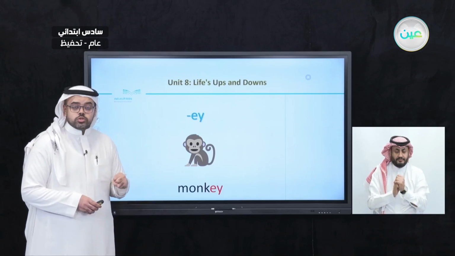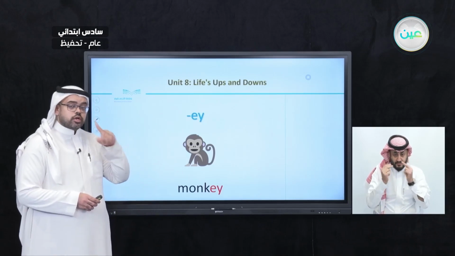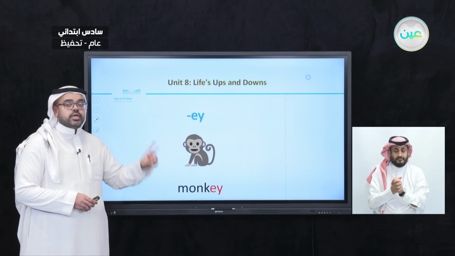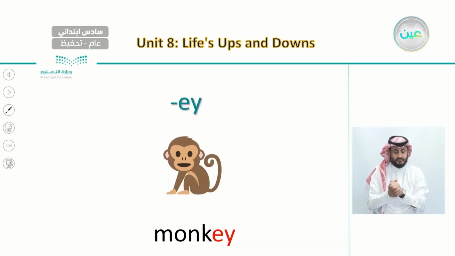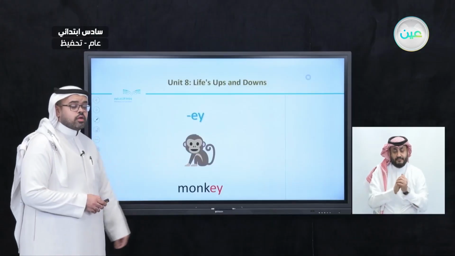I would like you to listen to me, say it after me, and also point. Let's start with the first word that ends with E and Y, which is monkey. Monkey. Say with me, monkey. This is a picture of a monkey.